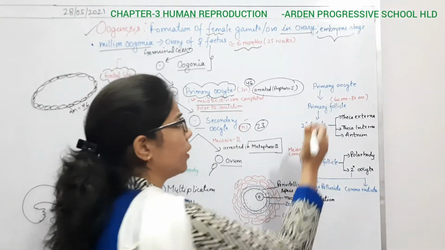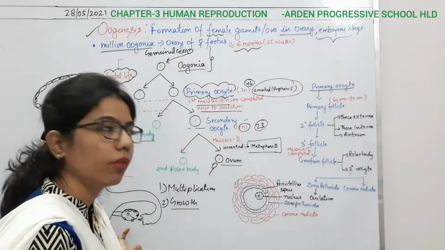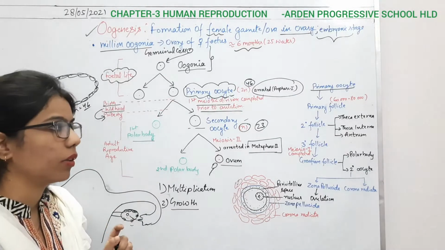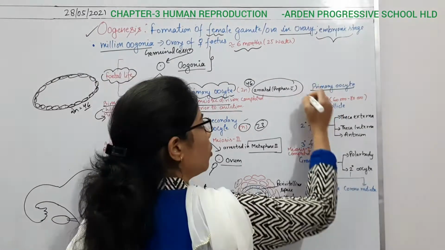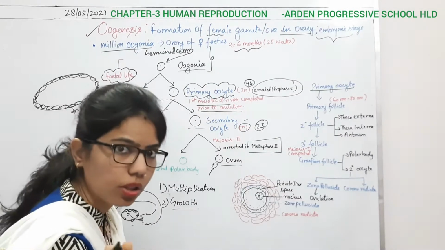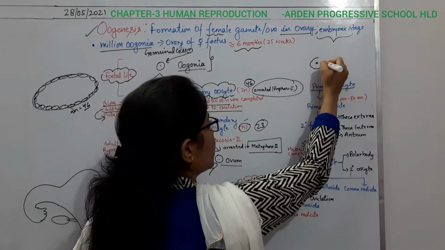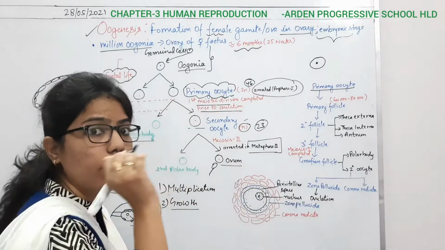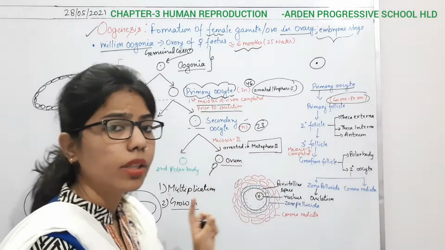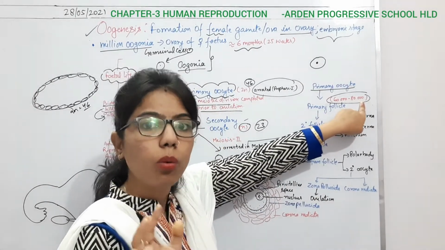So whenever there is the formation of primary oocyte inside the ovary of the female fetus, there are so many follicles also inside the ovary, which are going to surround this primary oocyte. Why? Because this primary oocyte needs some protection. So for example, this is the primary oocyte, and it is covered by some follicular cells. How many cells can be there after proper fetus development? It will remain 60,000 to 80,000 per ovary.